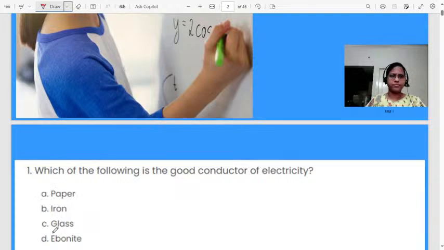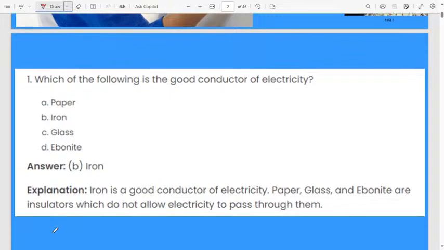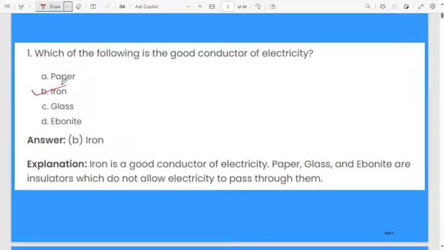One minute, I will check the options. Yes, the correct answer for this question is iron. Iron is a good conductor of electricity, whereas paper, glass and ebonite are insulators. They will not allow electricity to pass through them. Insulators do not allow electricity to pass through.